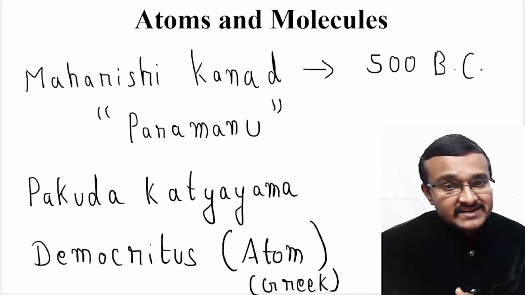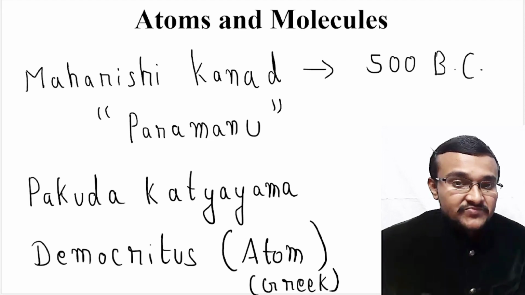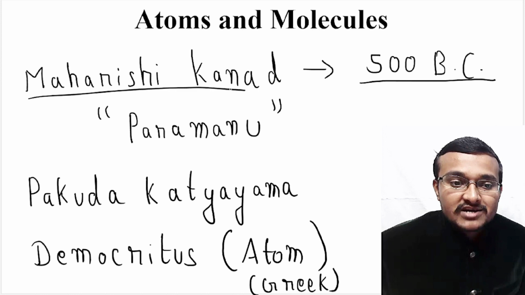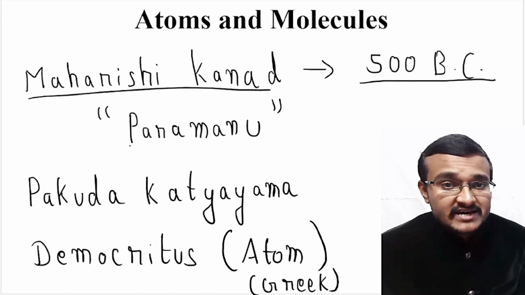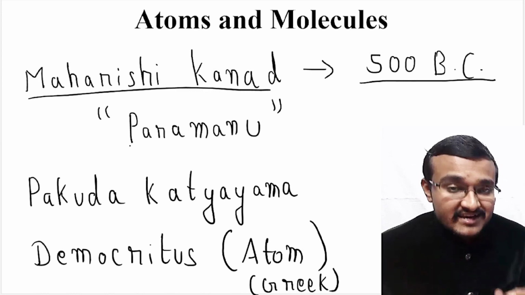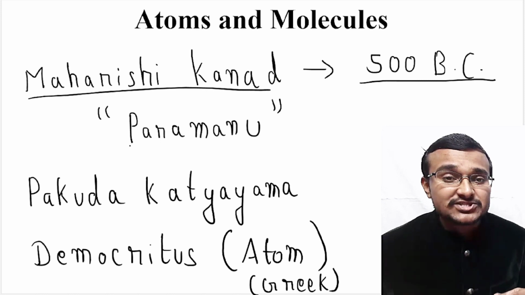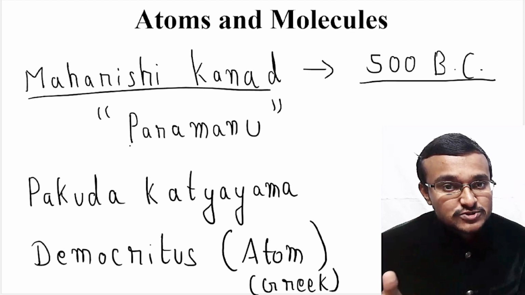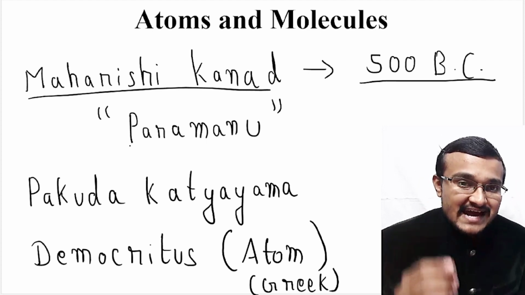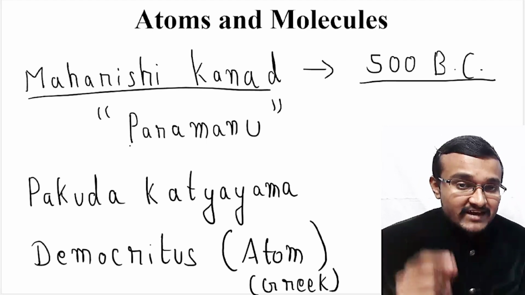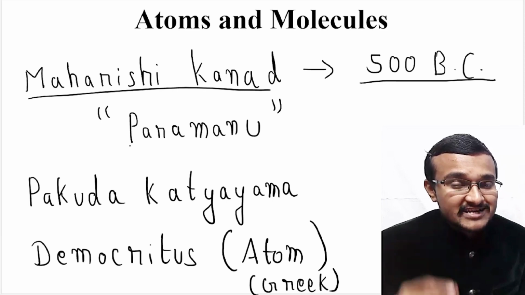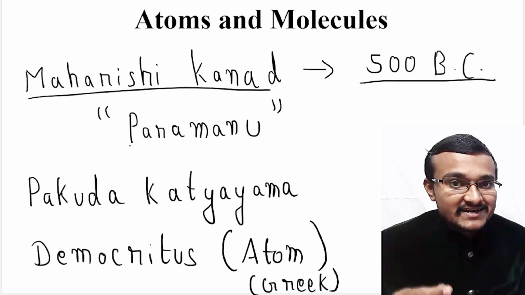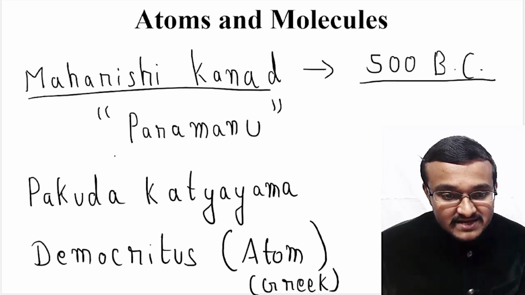So in ancient India, that too in BC, in 500 BC, there was a Maharishi called Kannad. So this particular Maharishi Kannad came up with a theory where he told when you go on dividing matter into smaller parts, you will reach that final particle where you cannot divide that particular particle further. So that particular final particle, he named it as Paramanu.